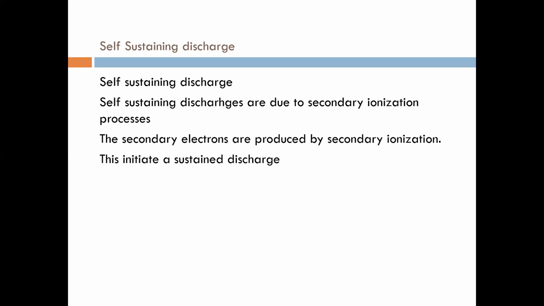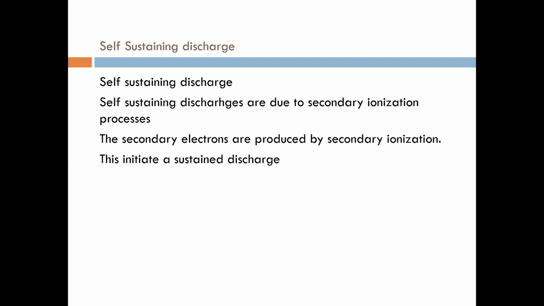The secondary electrons are produced by the secondary ionization. Remember, in the last lecture, I told you what we mean by secondary electron. Can I repeat it? Suppose there is an anode and a cathode, two electrodes connected to the electrical supply.